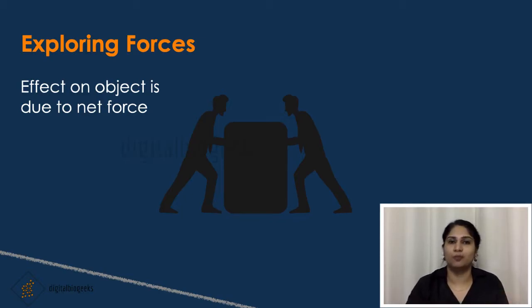And when both of you are standing on the same side and pushing the cart, then the cart will move easily because the net force is the sum of the two forces applied. And when both of you are on opposite sides, then the total force or the net force is the difference between the two forces and the cart will move in the direction of the larger force.